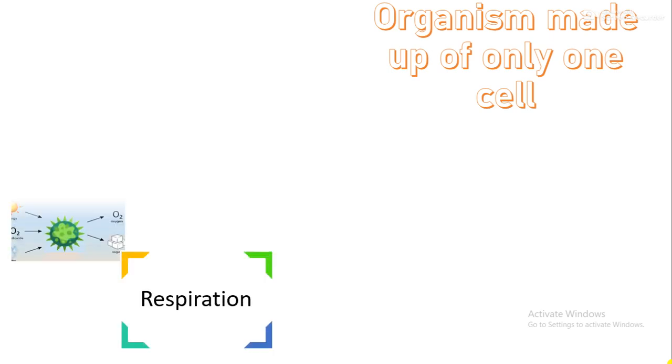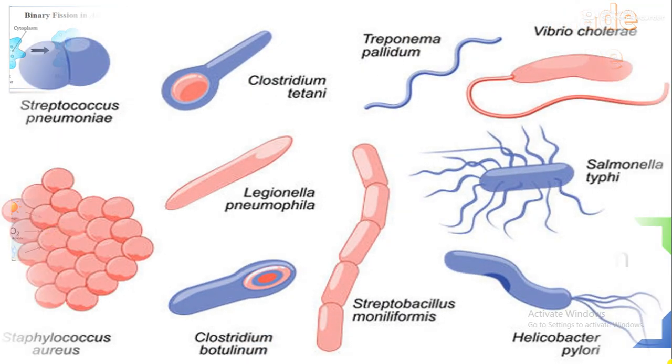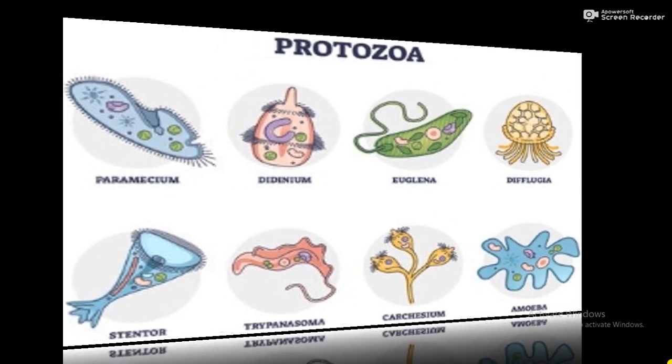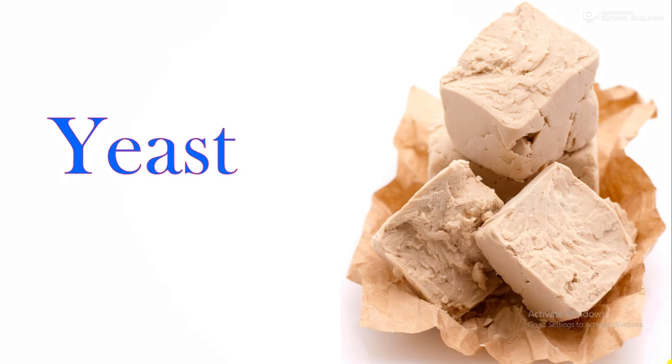Unicellular organism. An organism that is made up of only one cell is known as a single-celled organism or unicellular organism. All life processes such as respiration, excretion, and reproduction are carried out by a single cell in unicellular organisms. Bacteria, protozoa such as amoeba and paramecium, some algae and some fungi such as yeast are unicellular.